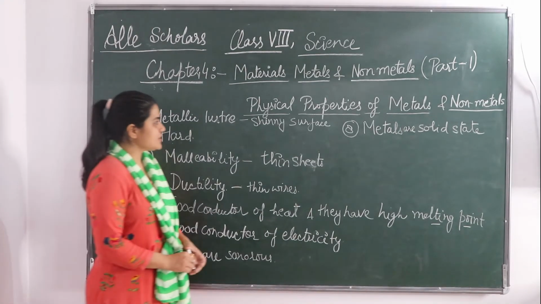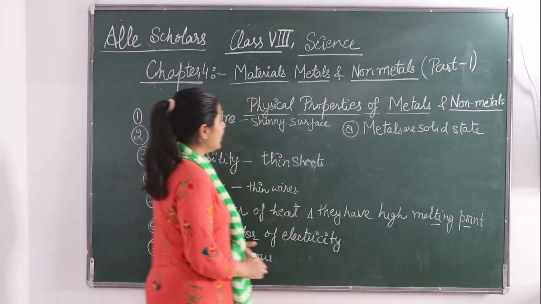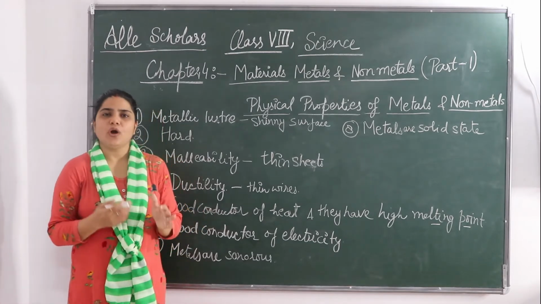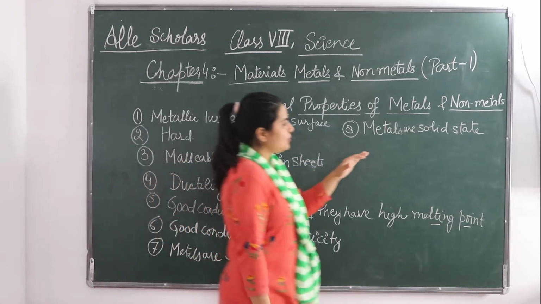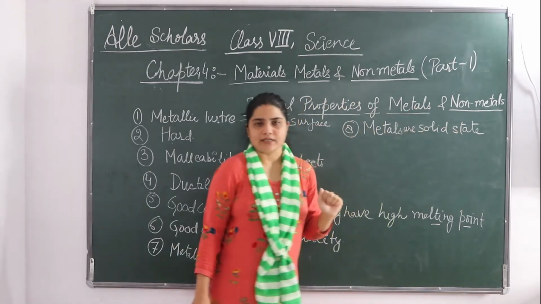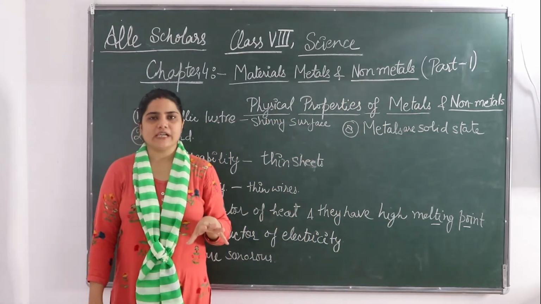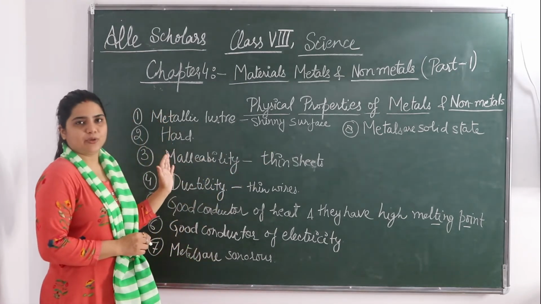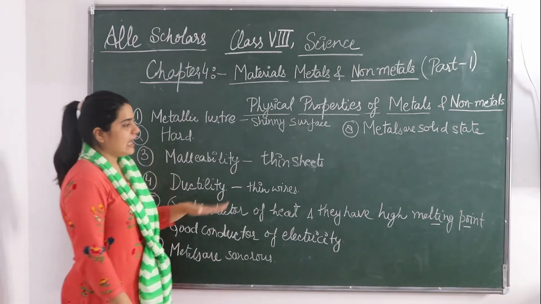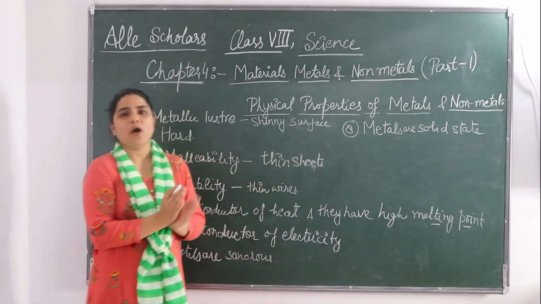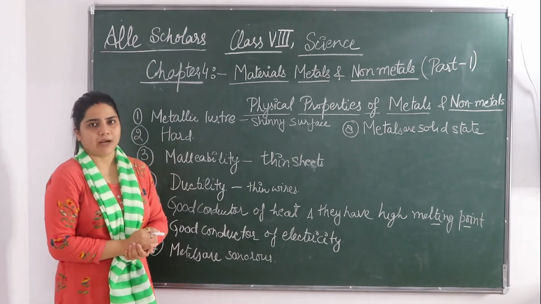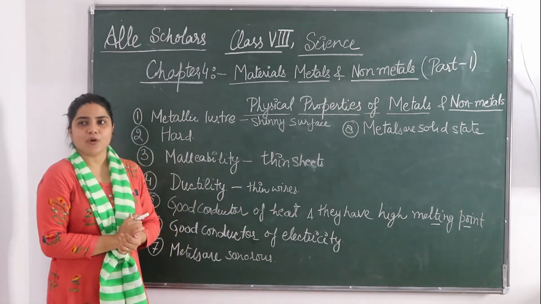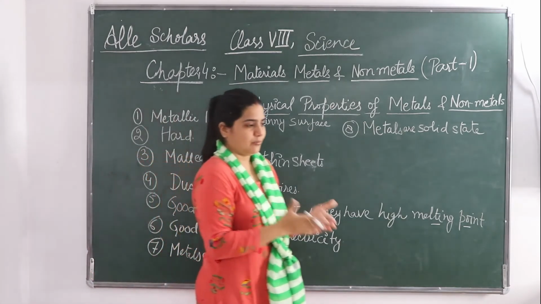So now we should see the physical properties of non-metals. Okay. So if we compare metals and non-metals, we will see that non-metals are very few. These non-metals, they are very few as compared to metals. In further classes, when you study the periodic table, you will see that the left side of the periodic table is full of metals and on the right side corner a few are non-metals. Okay, and some of these elements have properties between metals and non-metals.